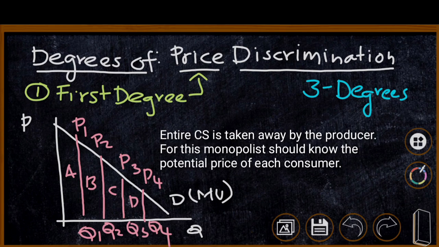This type of price discrimination is the strong degree of price discrimination. No consumer surplus is given to the consumer. Therefore, the entire welfare is taken away by the producer, by the monopolist.